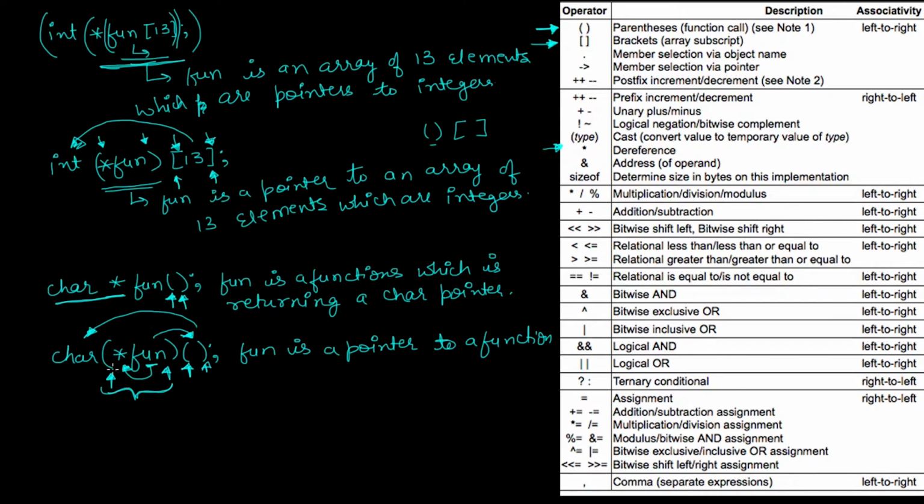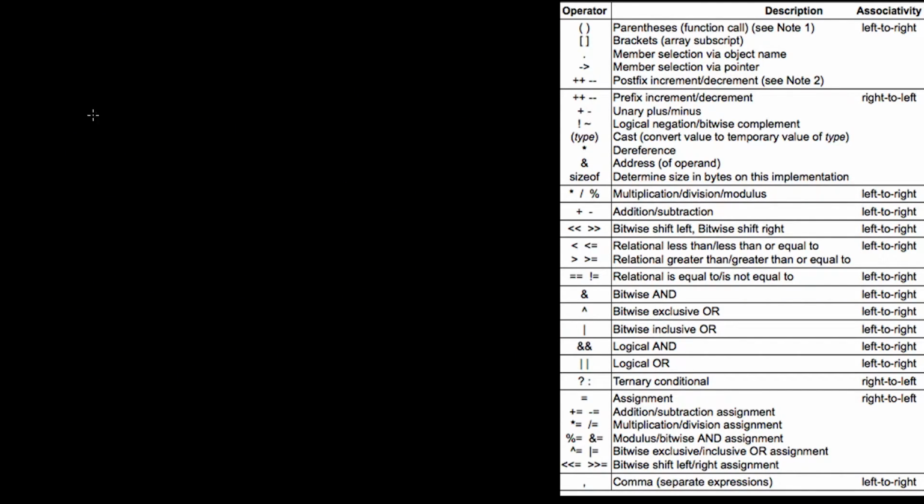Okay. Now if I declare something like this, let me just take one more page. Now if we declare something like this, character star fun, okay, and these brackets, okay, and then these brackets, and then this.